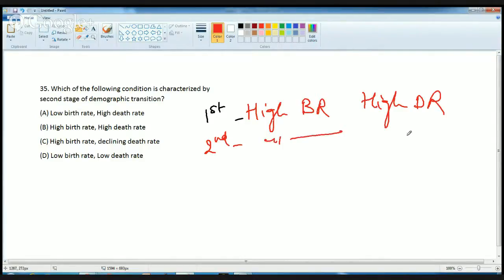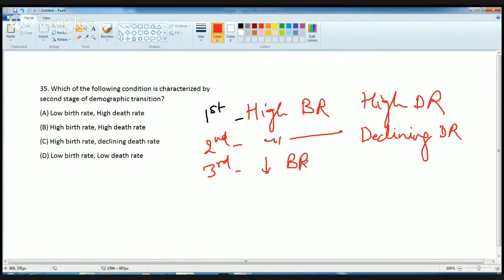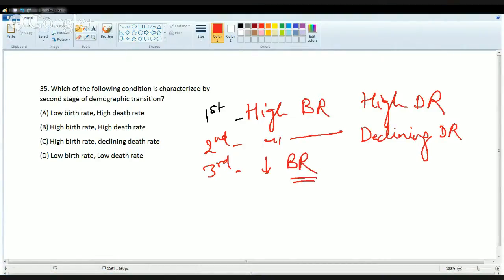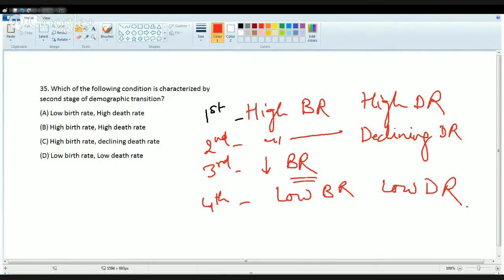Birth rate remains high, but there is a declining death rate due to better sanitation and health facilities. In the third stage, birth rate falls, attributed to better wages, urbanization, education opportunities, and other options, with a continued declining trend for death rate. In the final fourth stage, you have low birth rate and low death rate. These are the 4 stages of the demographic transition model.